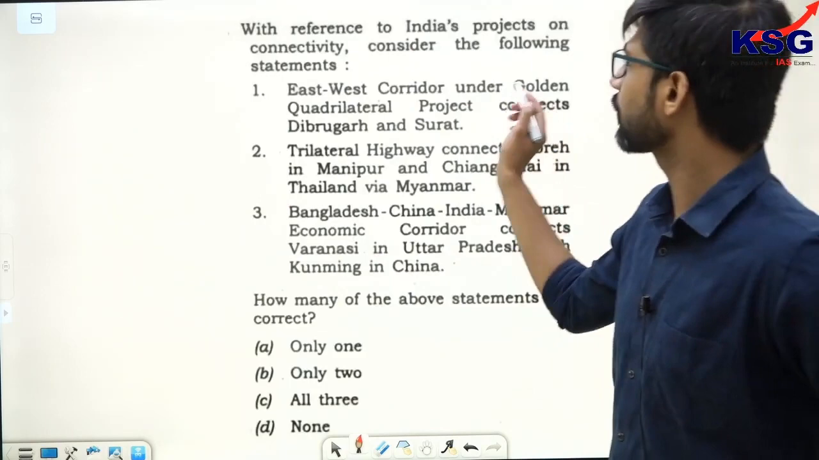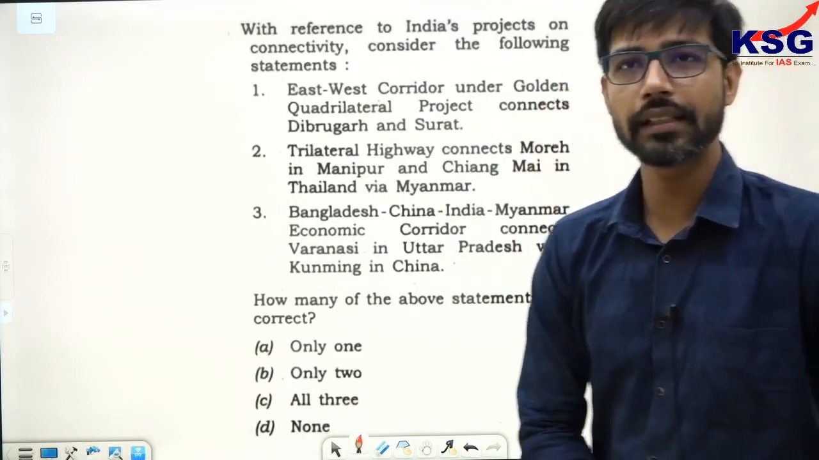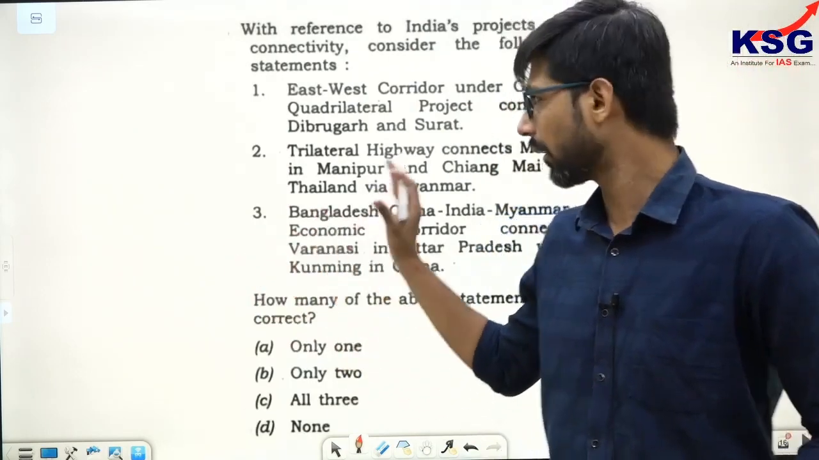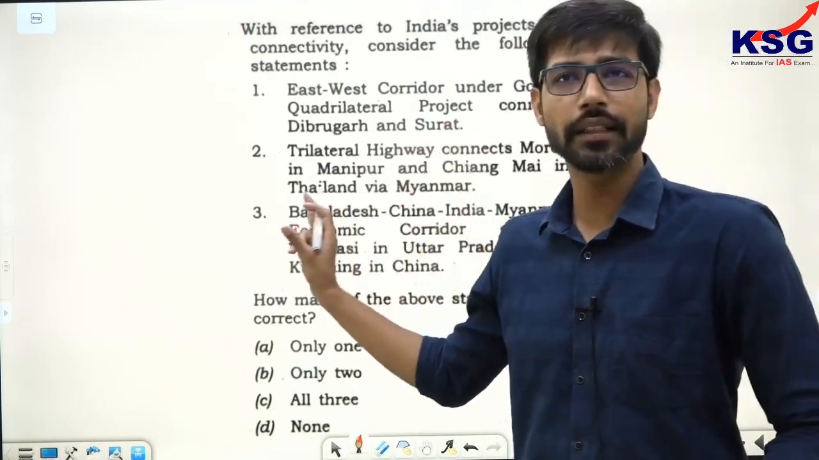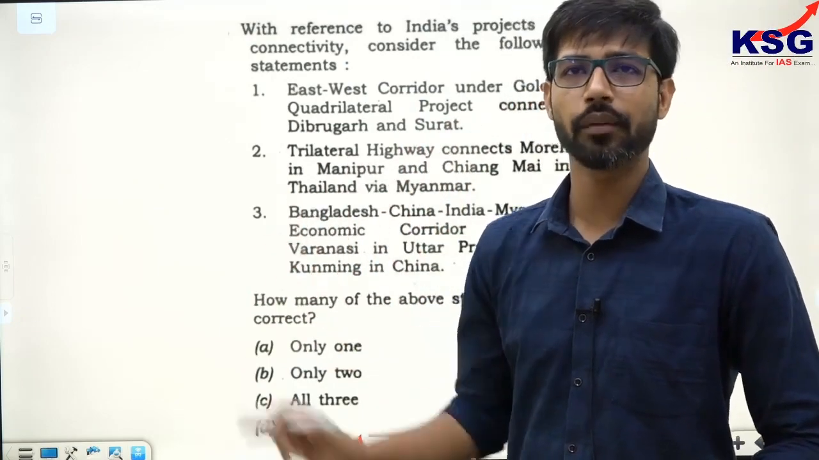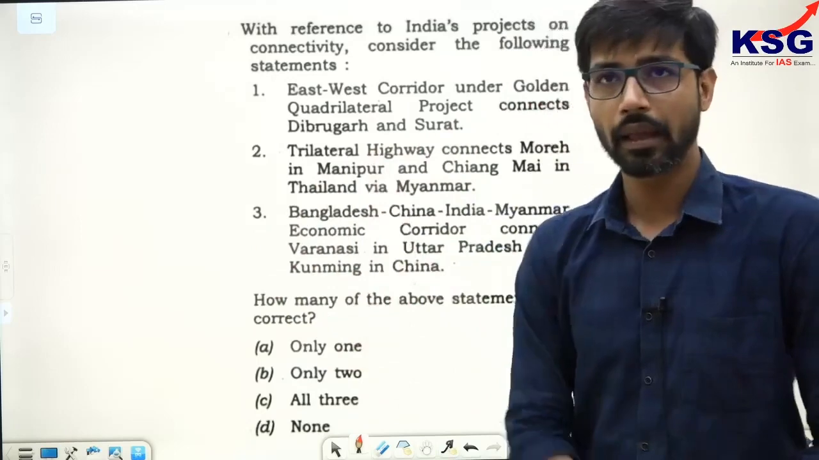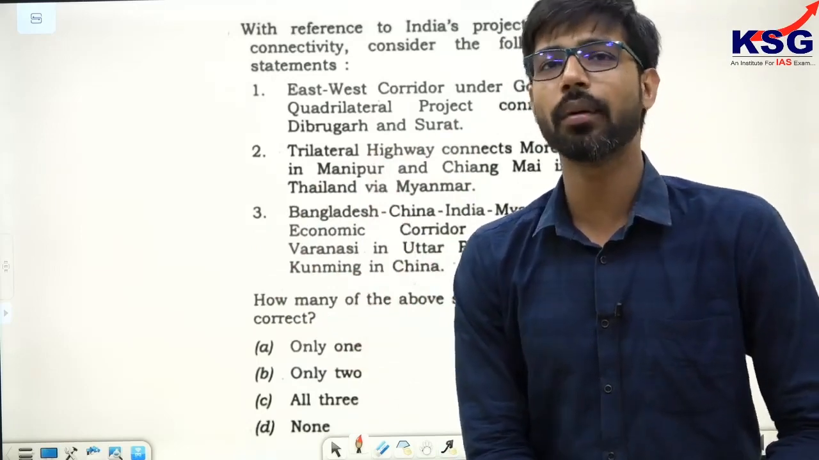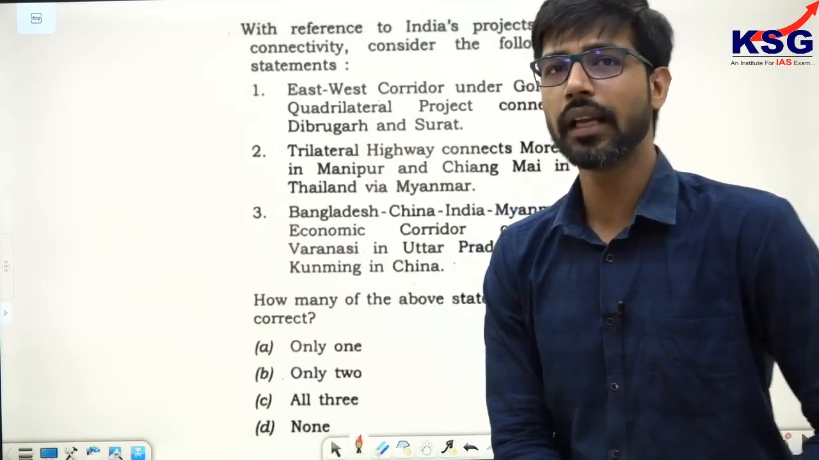With reference to India's projects on connectivity, consider the following statements. Please remember, this is a theme which UPSC has recently started asking. I am expecting that there is going to be a question this year as well on this particular theme, the various important connectivity projects associated with India.